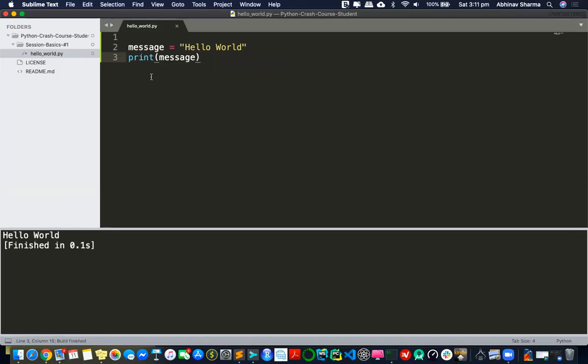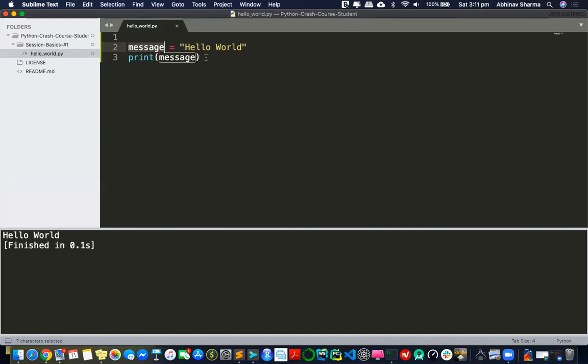Because I'm doing nothing, I'm just taking the string and storing it inside message. This is a variable. So these are called variables where I can store something, a string, a number, or anything. This variable doesn't have any kind of type directly. I can store anything I want by using this equal to statement. So that's the first thing. You see me using a lot of variables, but you can understand that this hello world is now inside message, and I can use message anywhere inside my code. That's how variables work.